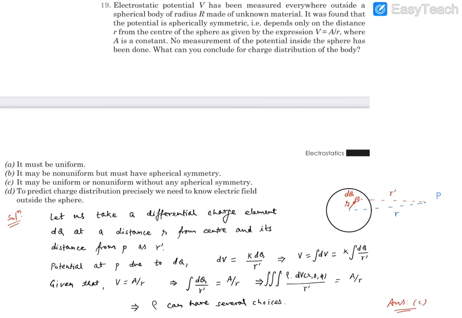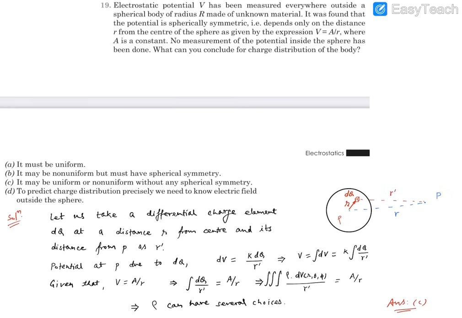So what we can do, let's consider any point P and try to find the potential at this point P, and then relate it with the charge density rho, and then find the condition for rho. If rho comes out to be constant necessarily, then we will say option A is correct. If it is not necessarily constant, then we say it may be uniform, may not be uniform, and all that. Moreover, then we can think about the symmetry as well. So let's consider a dq element at a distance r.